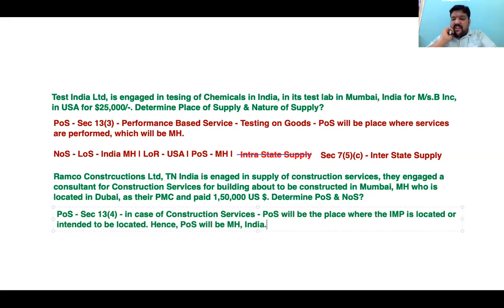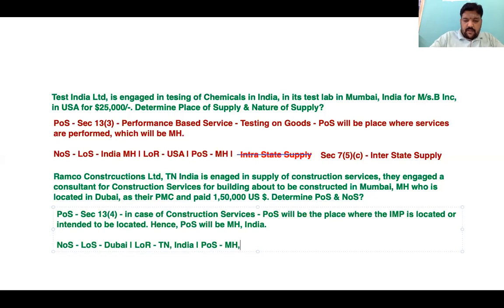In case of international transactions alone, start marking this. It will only help you in knowing when you determine nature of supply. When you determine nature of supply, again you will say location of supplier is Dubai. Location of recipient is in TN, India. Place of supply is Maharashtra, India.